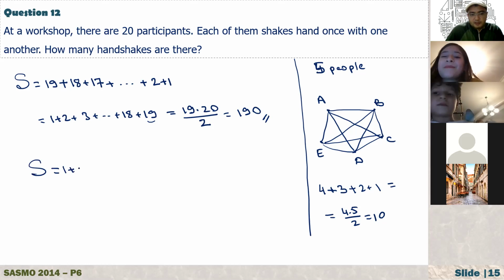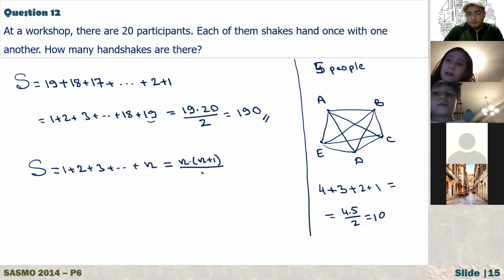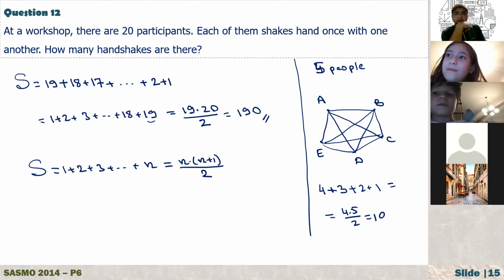Here we have 1 plus 2 plus 3 plus, and here we have n natural numbers, and this sum is equal to n times n plus 1 over 2. Okay? Yeah, I got it. Good.